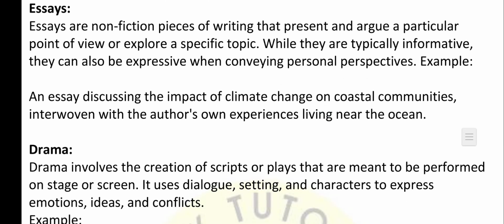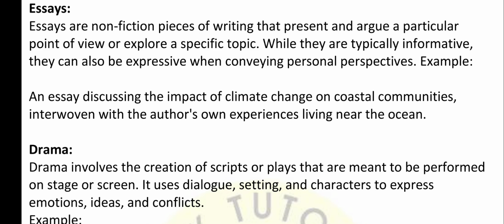Then we have here essay. What is an essay? Essays are non-fiction pieces of writing that present and argue a particular point of view or explore a specific topic. While they are typically informative, they can also be expressive and convey a personal perspective. Example, an essay discussing the impact of climate change on coastal communities, interwoven with the author's own experiences living near the sea or the ocean.